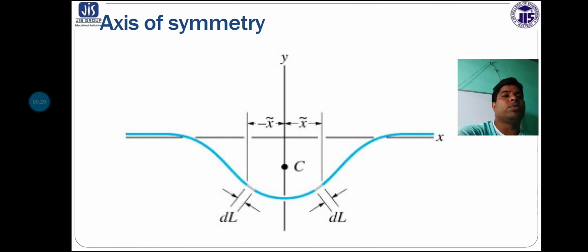Symmetrical means if any figure is geometrically divided into two equal halves, then in that situation we can say that the figure is symmetrical. So this is the case of axis of symmetry. That means if you see the figure in the lowermost portion, the two portions are symmetrical below the x-axis.